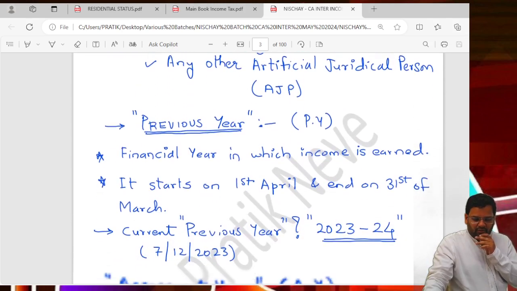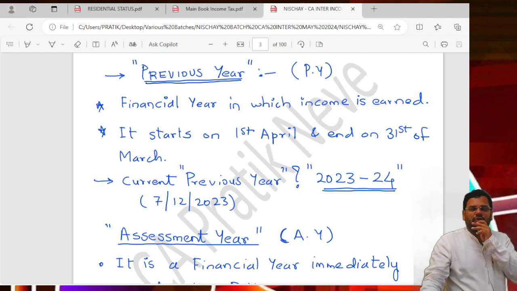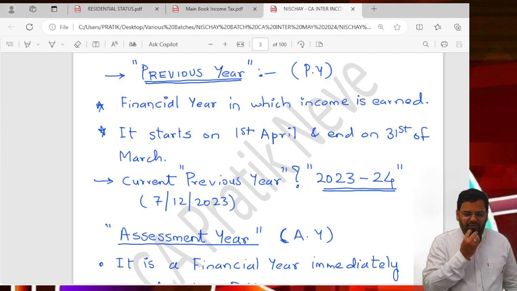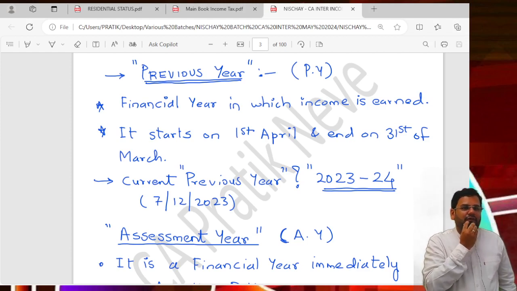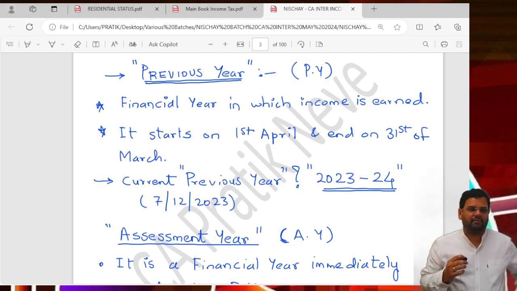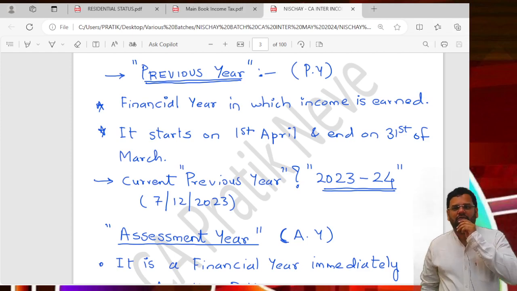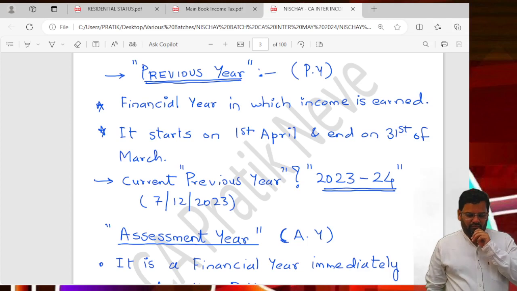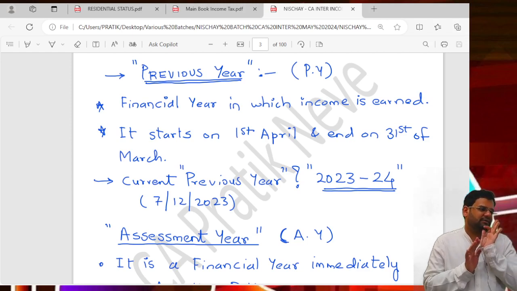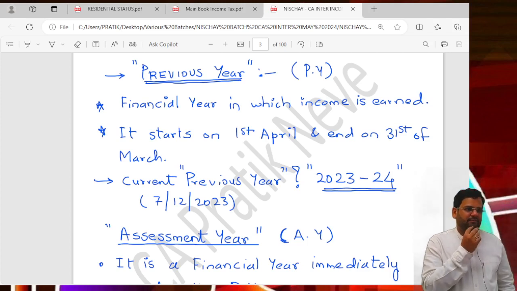Then the concept of PY. We already discussed the concept of PY. So write down the concept of PY. PY is the financial year in which income is earned. Usually it starts on 1st April and ends on 31st March.